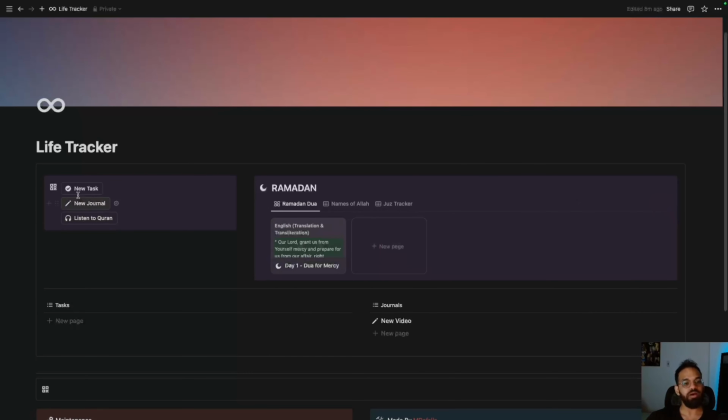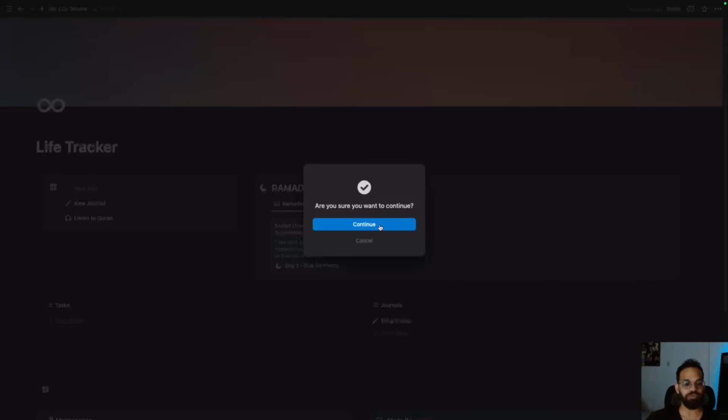And here are the normal day activities if you want to just do something from your day-to-day habit not related to Ramadan. You're just going to press one of those buttons here. It is new task. If you wanted to create a new task for yourself, you're just going to click on the new task. It will show a confirmation, so that you don't just press it by mistake. That's why I have this confirmation. Sometimes I do press it by mistake if I'm using my phone. And once you press it, it will give you this confirmation and you can press continue or cancel.